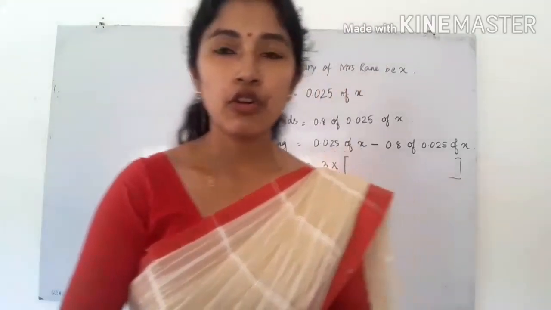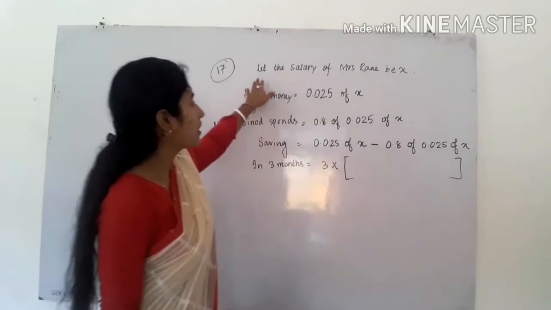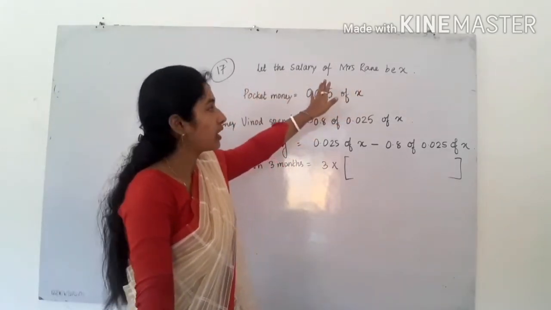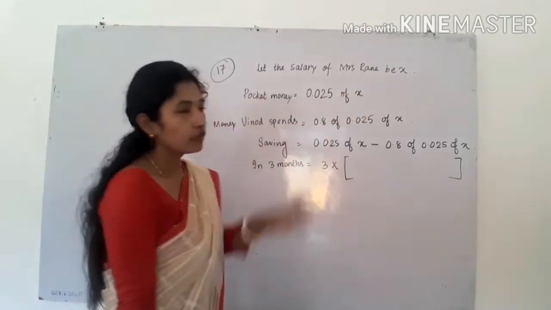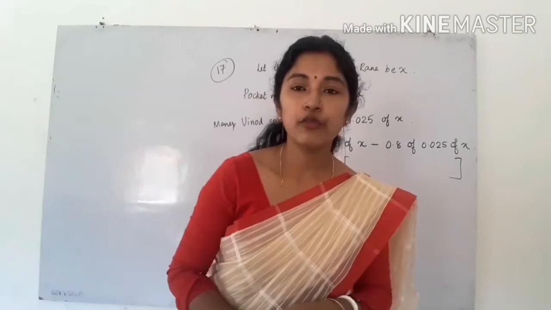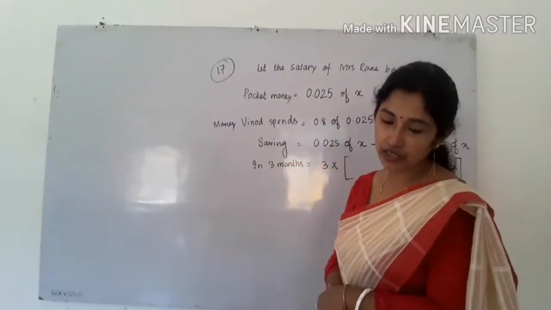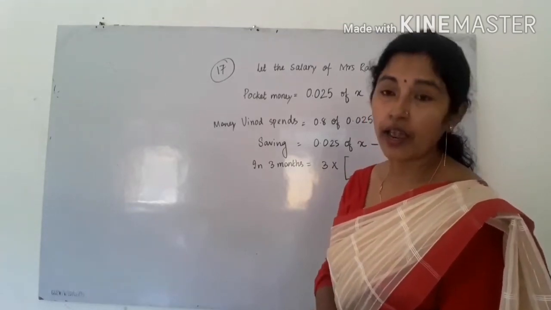See, first of all, what is the salary of Mrs. Rane? Suppose we don't know Mrs. Rane's salary, so we have to take it as X. Next, part of the money she will give to her son, that is 0.025 part of her salary she used to give to her son every month.